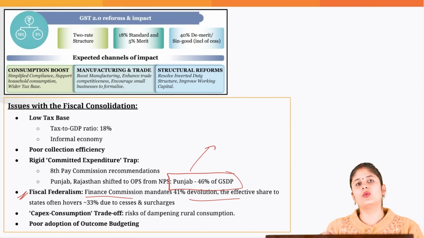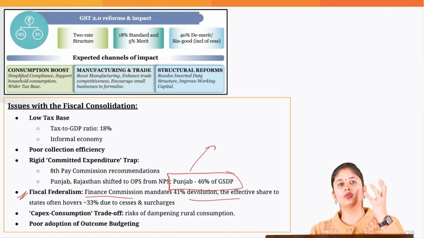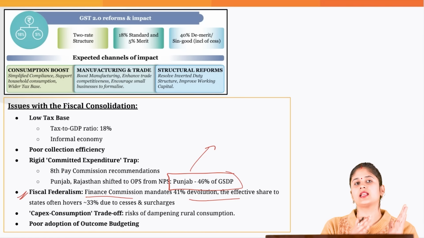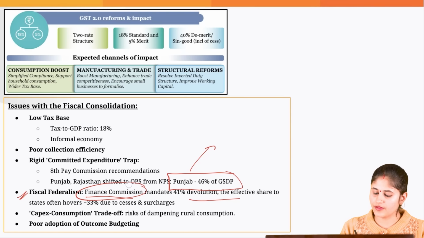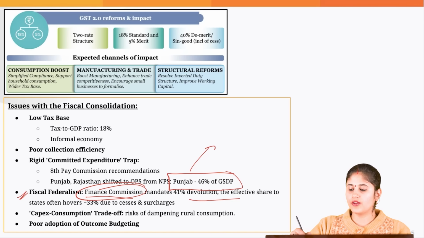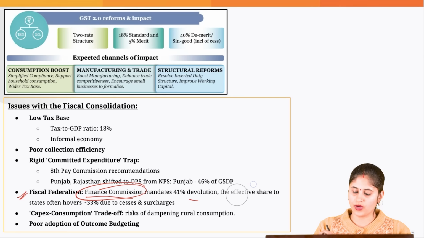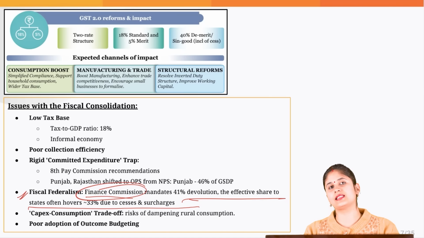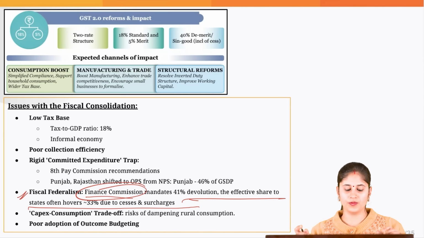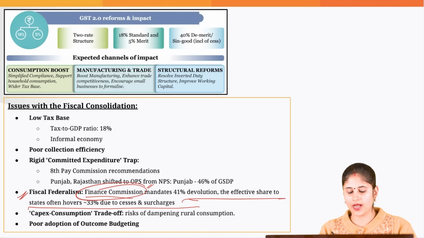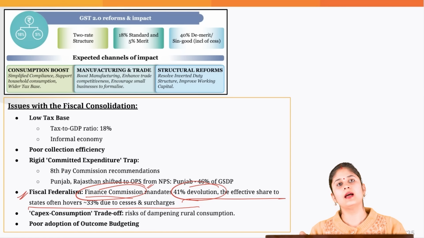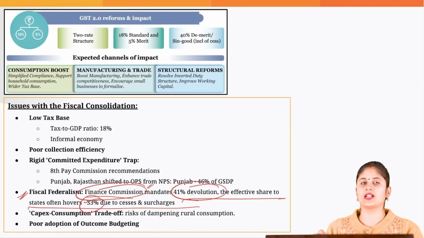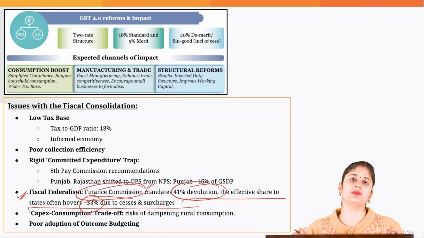And at the other end, when it comes to the share of the central divisible tax pool which the states are supposed to get based on the recommendation of the Finance Commission, because of increased reliance on cess and surcharge, the states are at the end of the day getting less of the divisible tax pool. So Finance Commission has mandated 41% devolution, but because of increased reliance on cess and surcharge, ultimately the states are actually getting effectively 33% only.